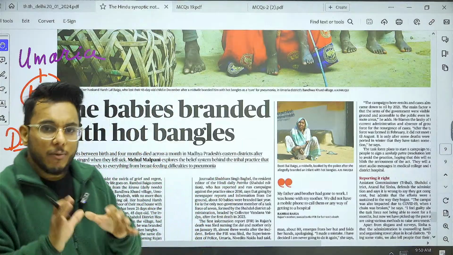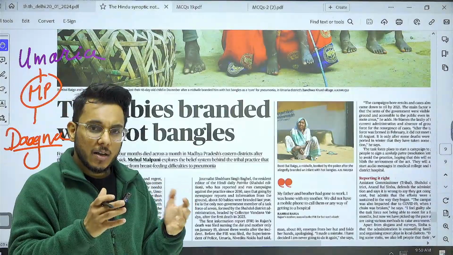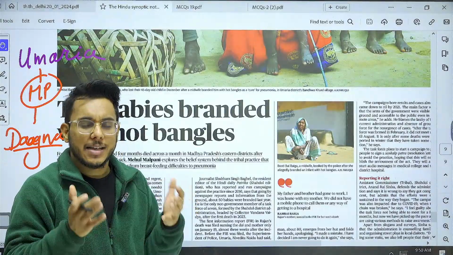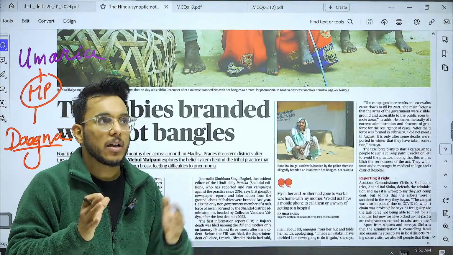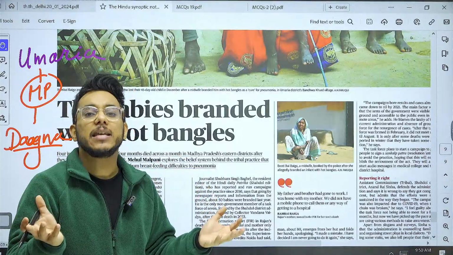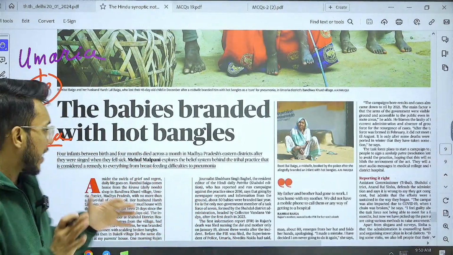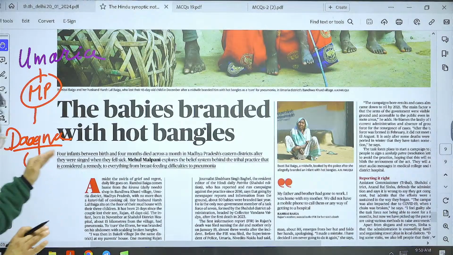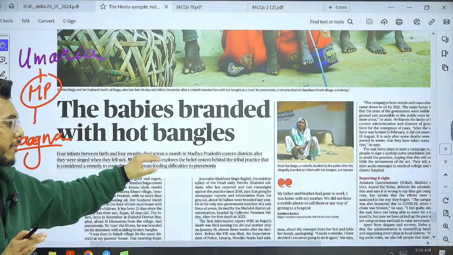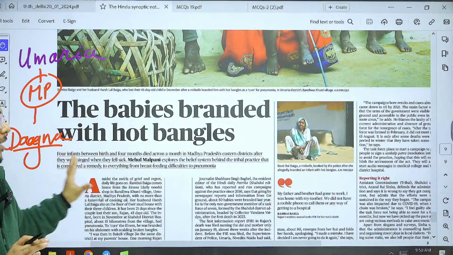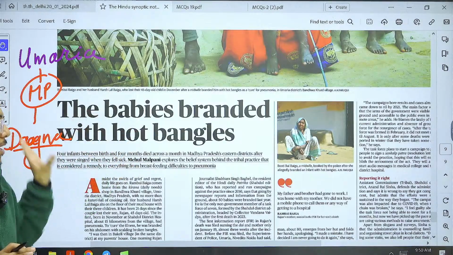Now, what has happened for a very long period of time? Administration is trying to sensitize people with respect to this Dagna practice, that it is inhumane and so painful, and scientifically it is not going to be of any use. Rather, it is harmful. But people have not given it up. Now, 4 infants between birth and 4 months have died across 1 month in Madhya Pradesh. 4 children have died, and this superstitious belief is being blamed.